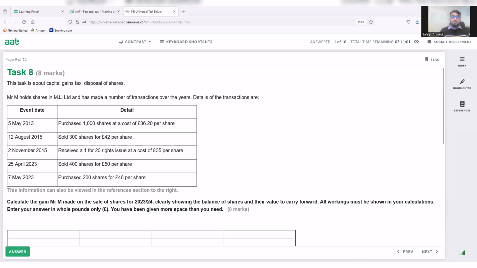And this is because if you think about the market value of the shares, it will be somewhat similar on the same day acquisition and in the next 30 days. So in other words, it is in the best interest of the taxpayer as well, because it will make less gain, and the taxpayer will be paying less tax on that, if that makes sense.